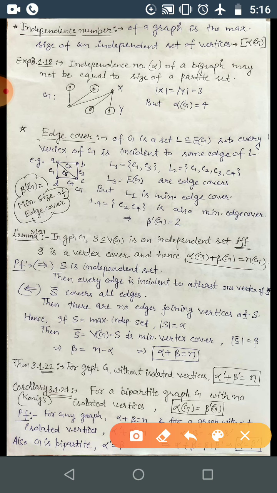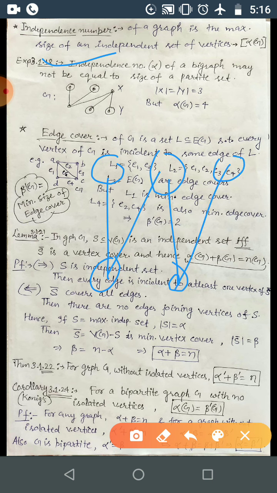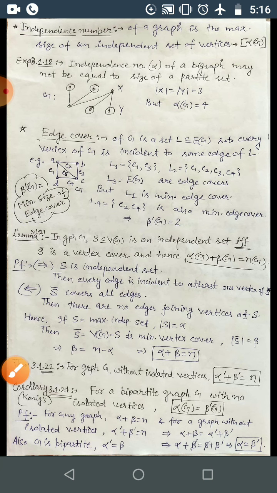Okay, and this example is all about the fact that for a bipartite graph it is very obvious to say that the maximum size of an independent set might be equal to the cardinality of one partite set, but actually it is not.